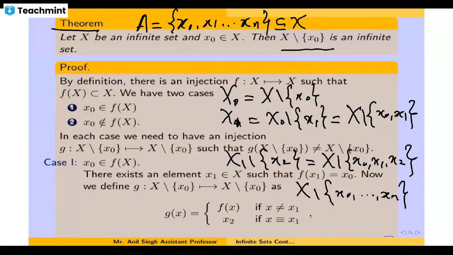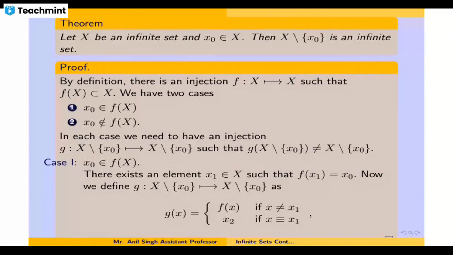And we give a detailed proof of this theorem as follows. By definition, X is an infinite set, so there will be an injective map f from X to X such that f(X) is a proper subset of X. Now you have two cases.